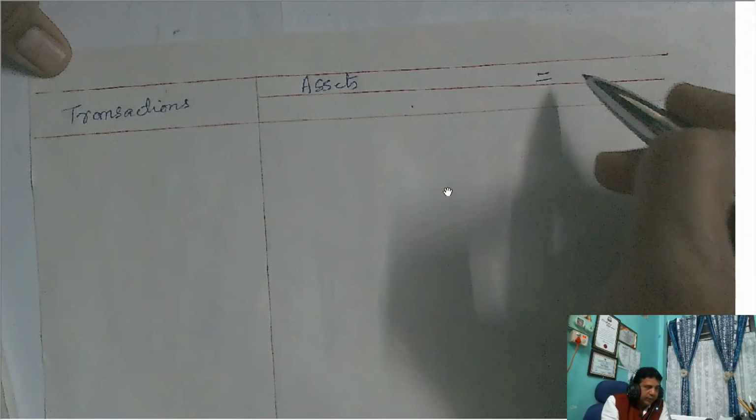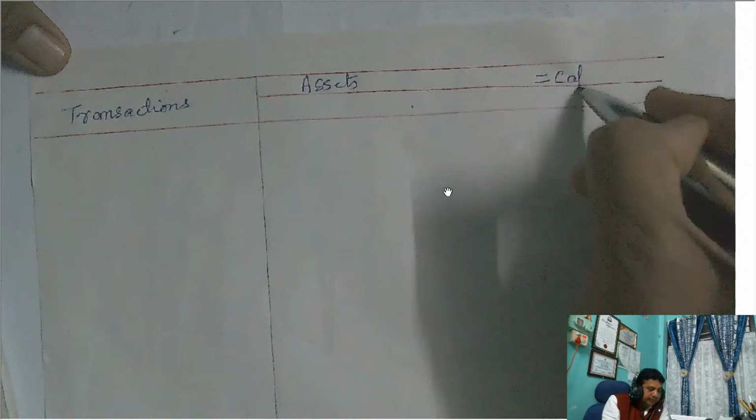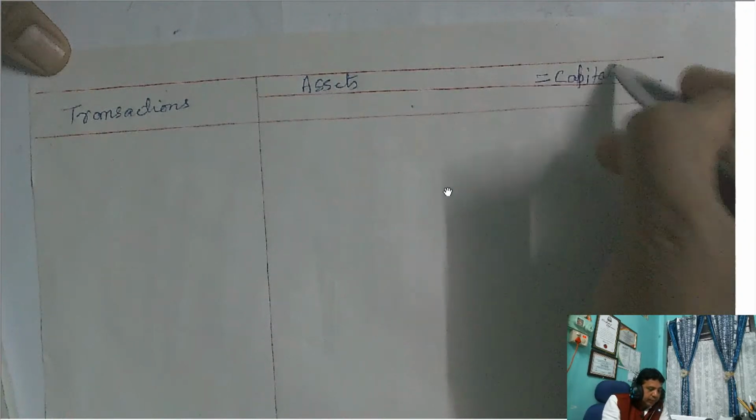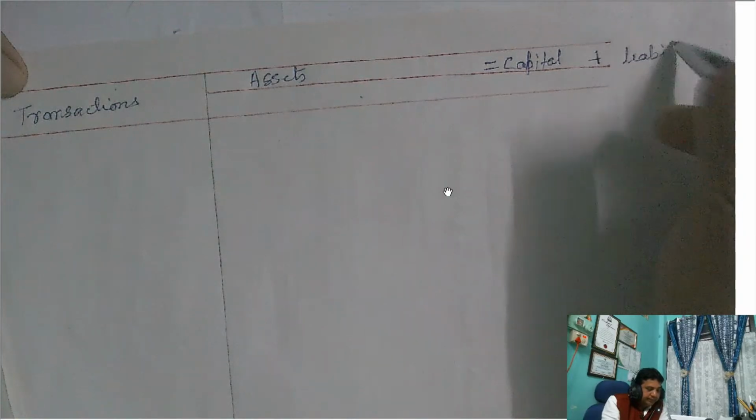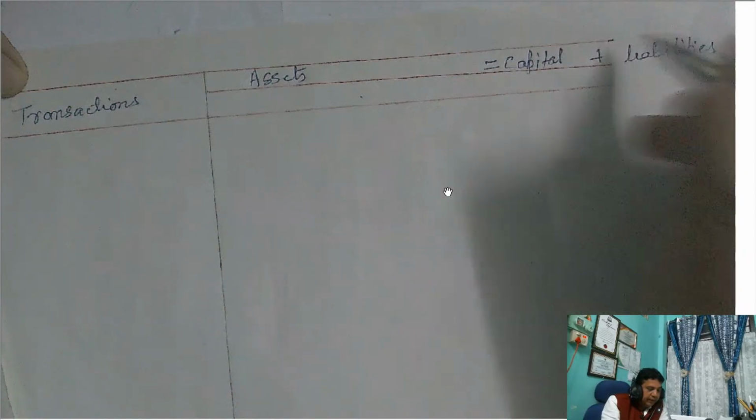What is the accounting equation formula? Assets equal capital plus liabilities. Just now I explained to you capital plus liabilities.